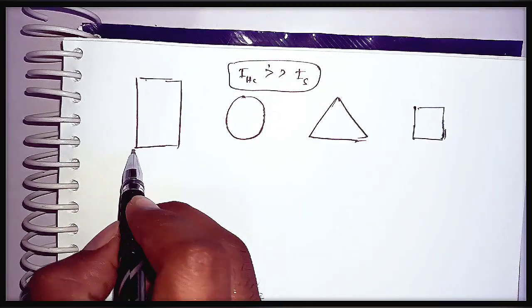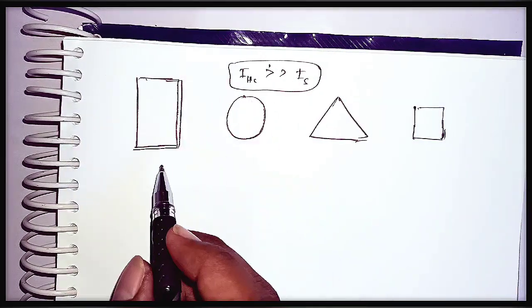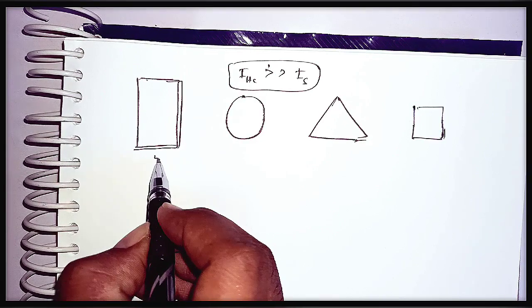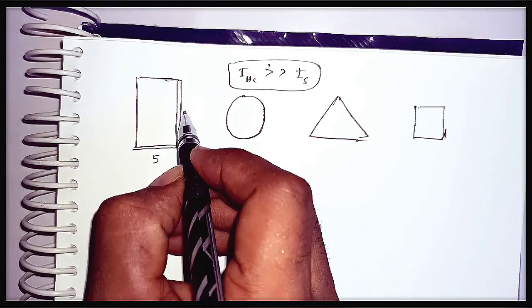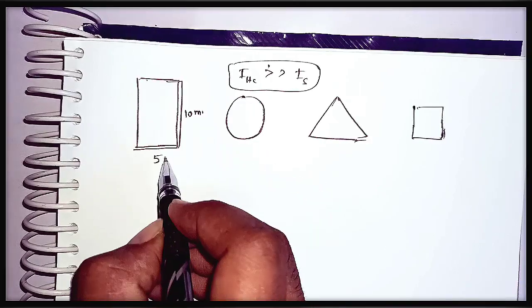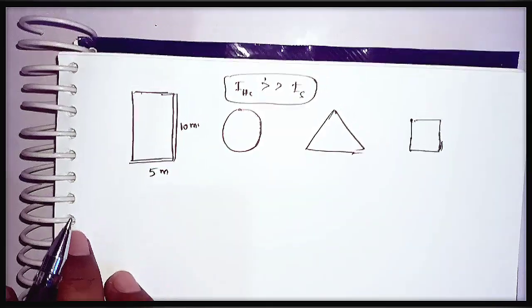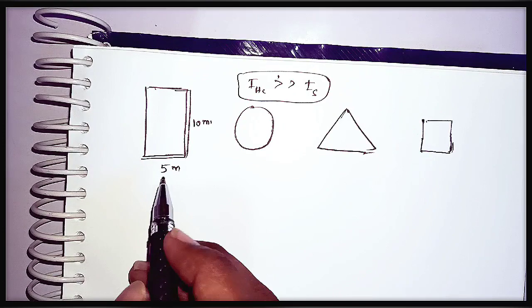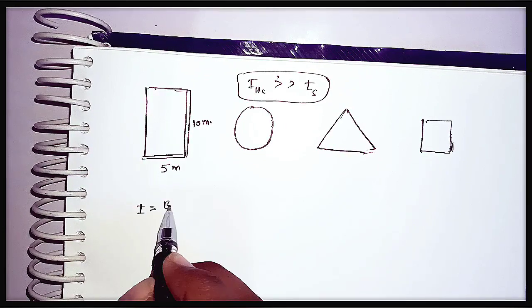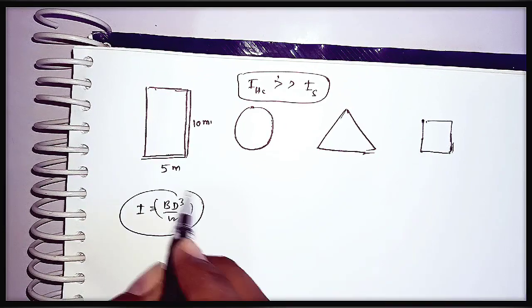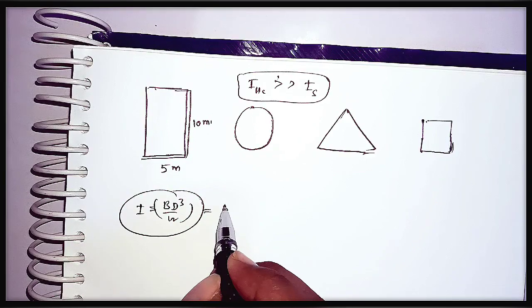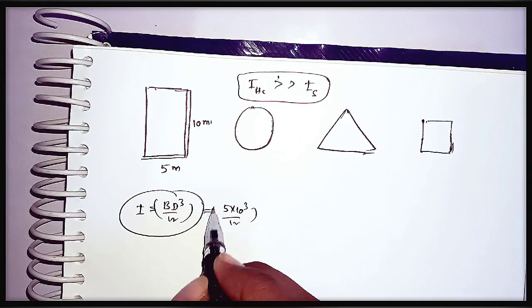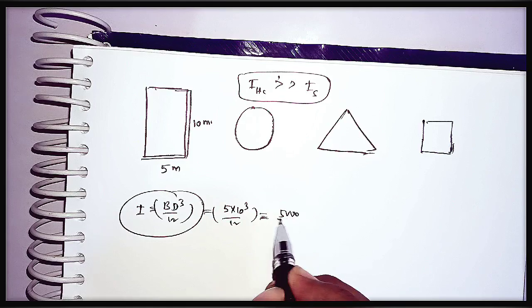Let us consider this is a rectangular object. The width is 5 meters, and the height is 10 meters. If we calculate the moment of inertia for this rectangular cross section, I equals BD cubed by 12. If we calculate this value, we get 5 into 10 cubed by 12, that means 5000 by 12.